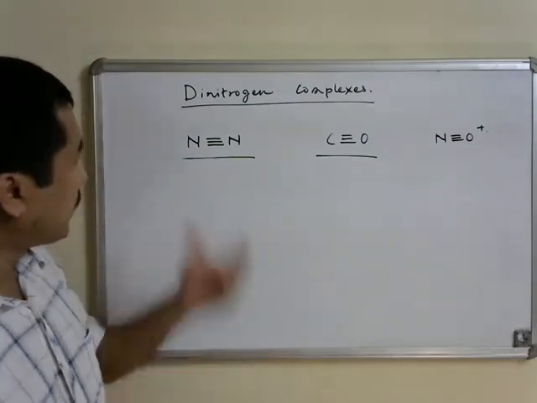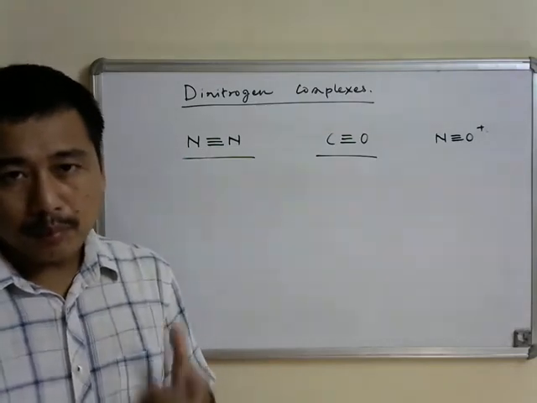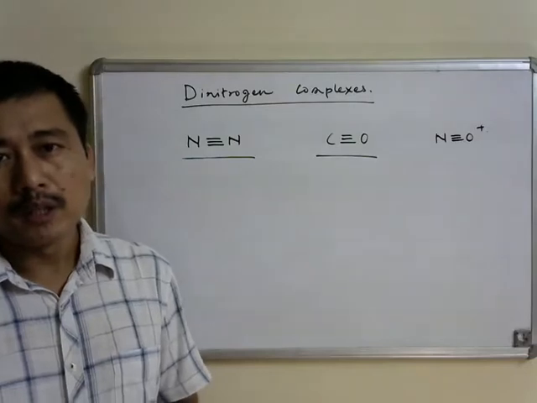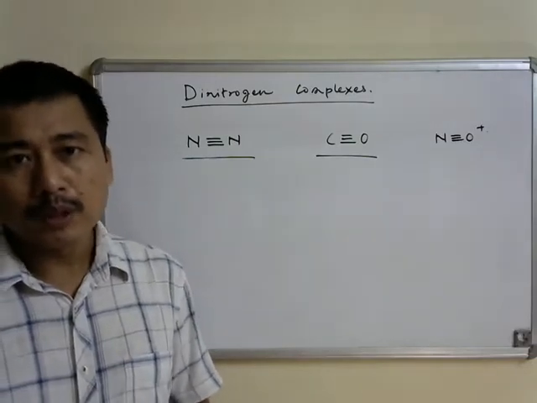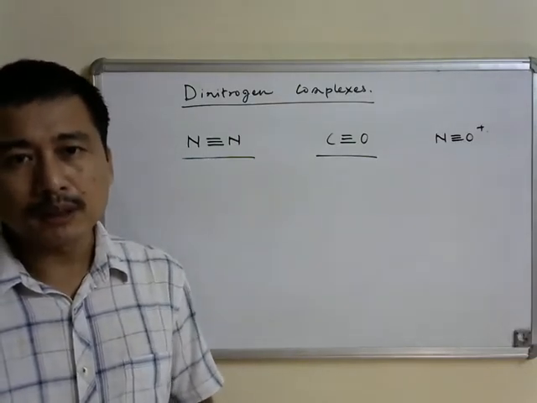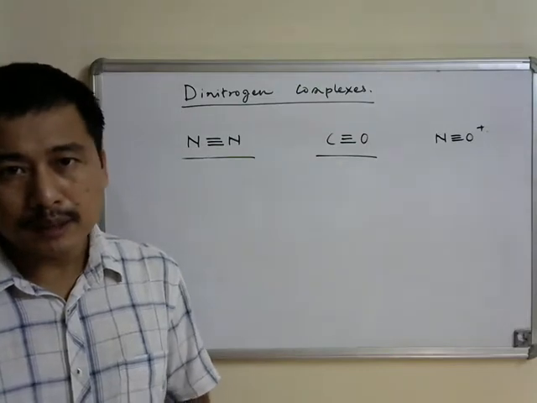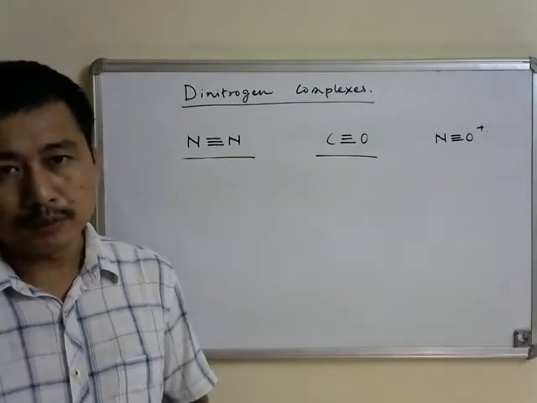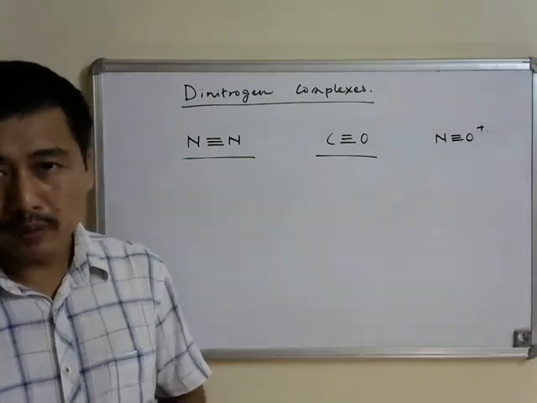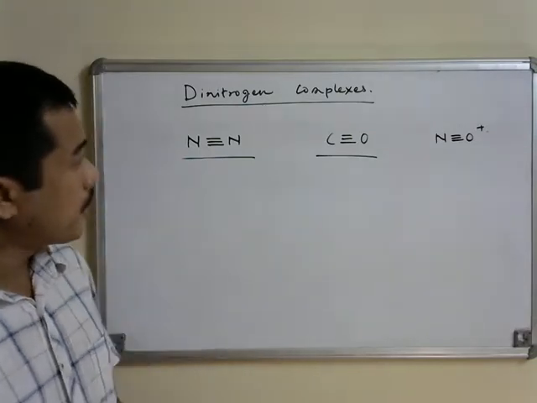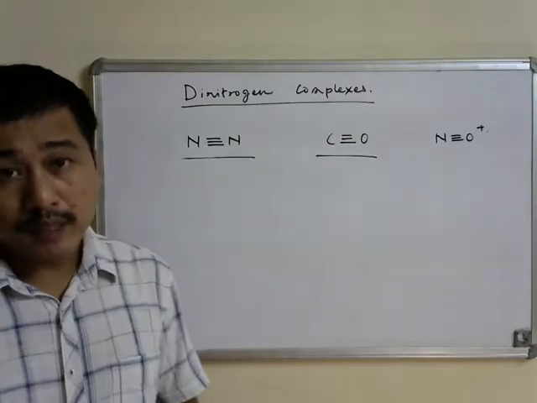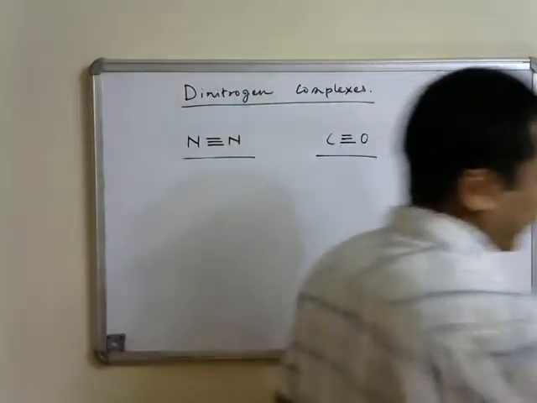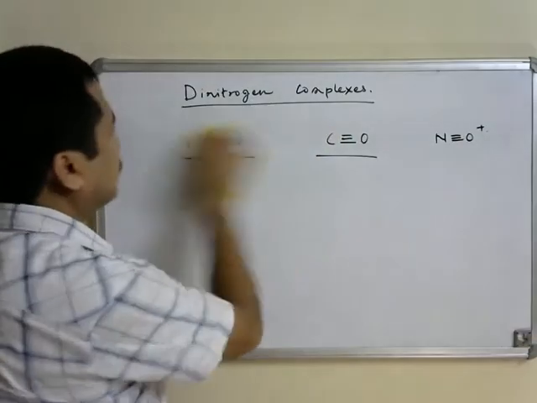The reason why it is difficult to prepare dinitrogen complexes, we will understand only when we discuss the molecular orbital diagram of dinitrogen, which we will do during this lecture. Before that, let us see how one can prepare dinitrogen complexes.